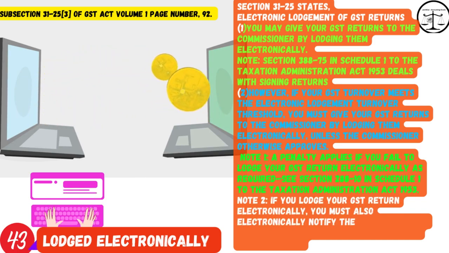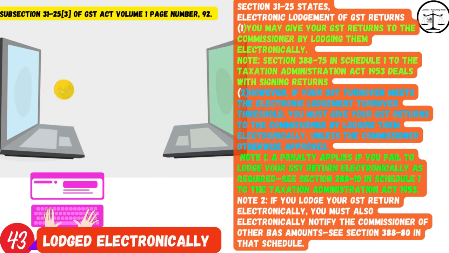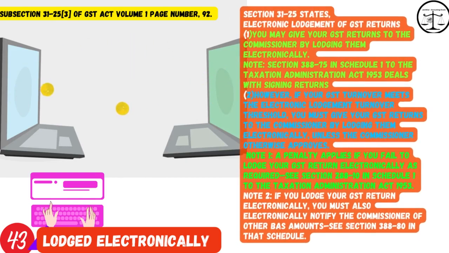2. However, if your GST turnover meets the electronic lodgement turnover threshold, you must give your GST returns to the Commissioner by lodging them electronically, unless the Commissioner otherwise approves. Note 1. A penalty applies if you fail to lodge your GST return electronically as required. See Section 288-10 in Schedule 1 to the Taxation Administration Act 1953. Note 2. If you lodge your GST return electronically, you must also electronically notify the Commissioner of other BAS amounts. See Section 388-80 in that schedule.